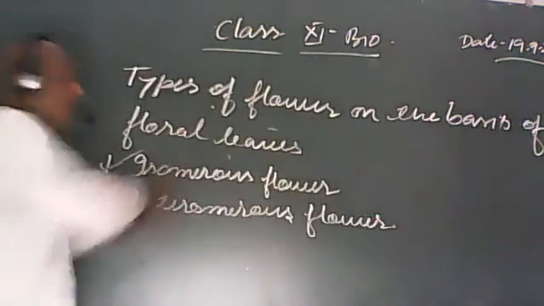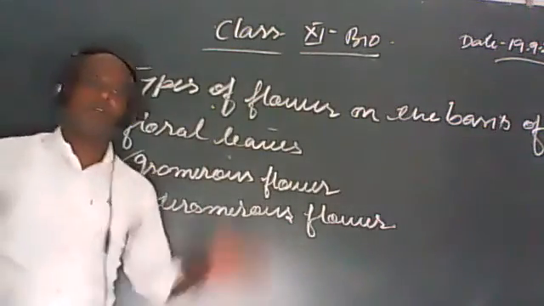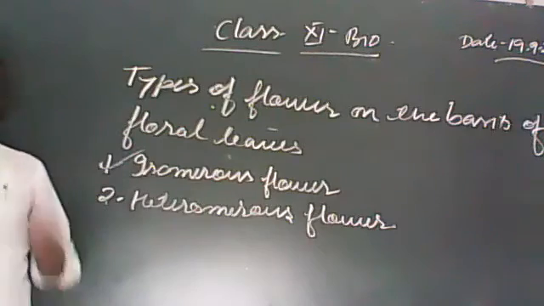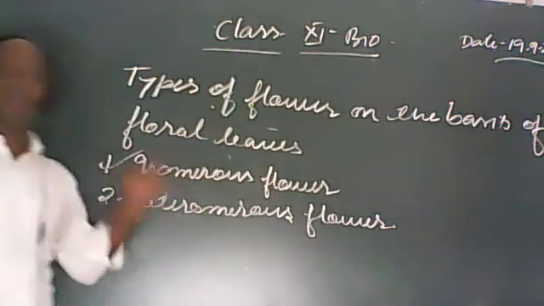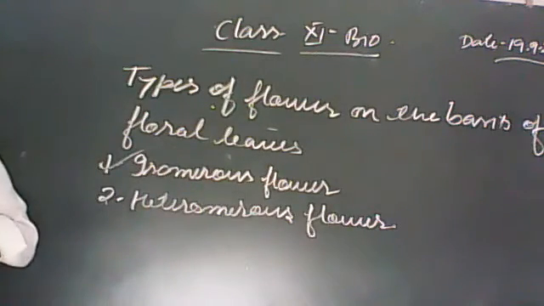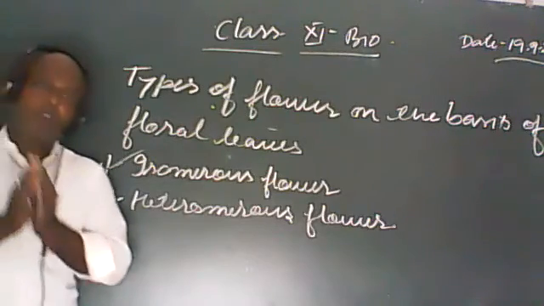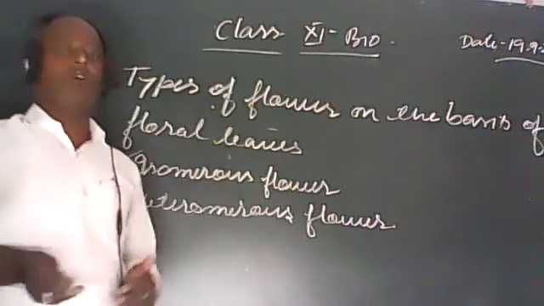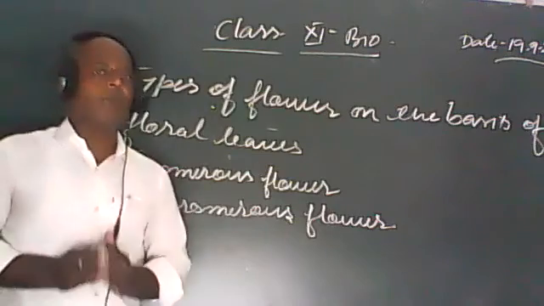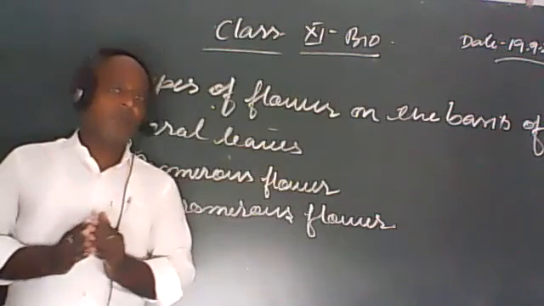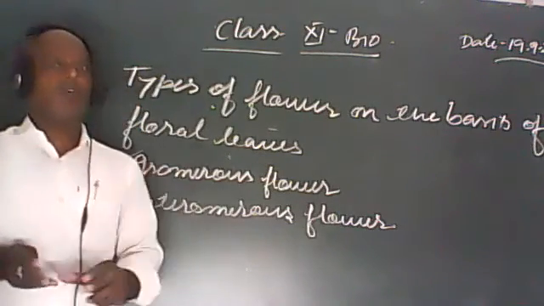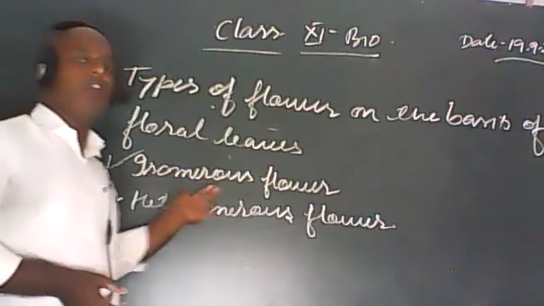First of all, we have to know about the isomerous flower, that is, when can we say that the flower is isomerous. We can say that if a flower has the same number of floral leaves in each whorl, then it is called an isomerous flower.